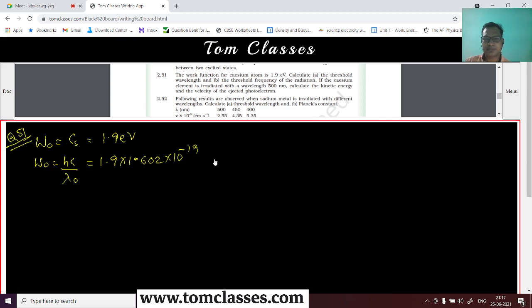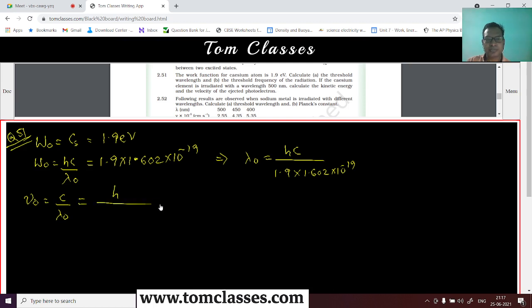So that will give us lambda naught, which is nothing but hc by 1.9 times 1.602 times 10 to the power minus 19, right? The threshold wavelength, the threshold frequency of the radiation. So nu naught is c by lambda naught. That value is nothing but h divided by 1.9 times 1.602 times 10 to the power minus 19, right? So that is what the value is going to be.